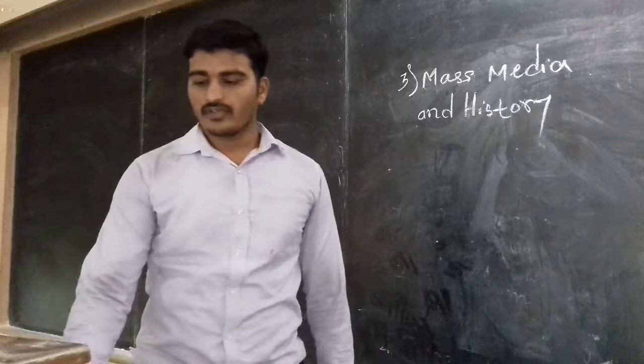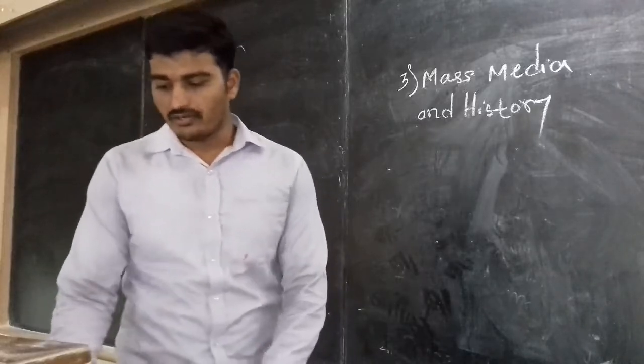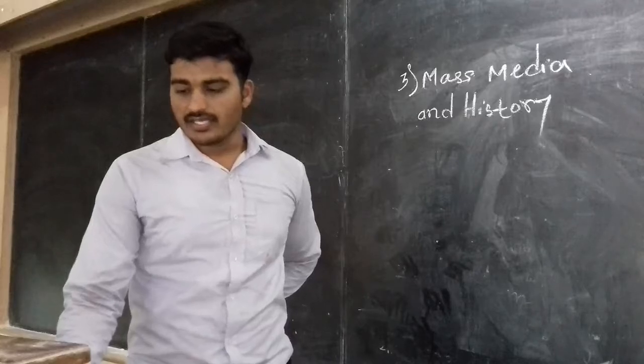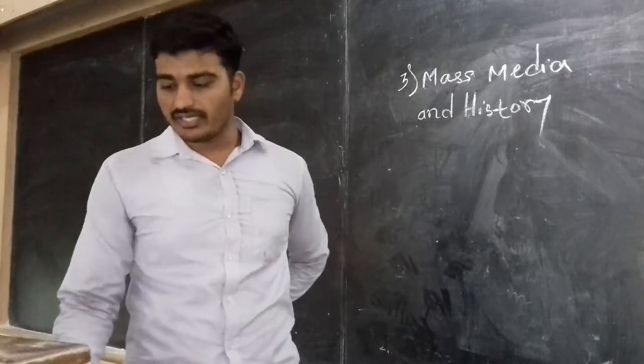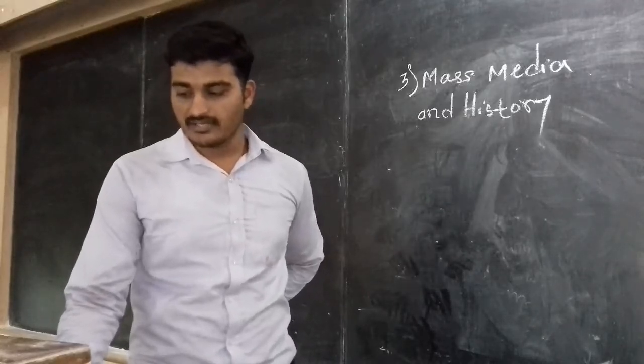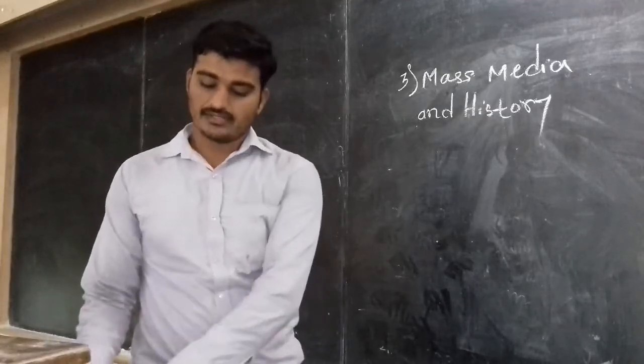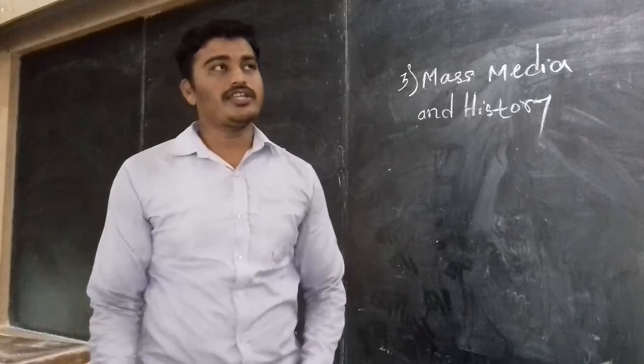Next one, throws light on the interrelation between entertainment and history. Understand the changes that have taken place in the entertainment media, the changes from the old age to now.